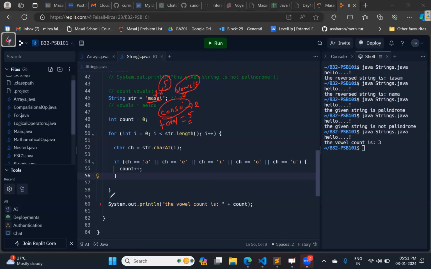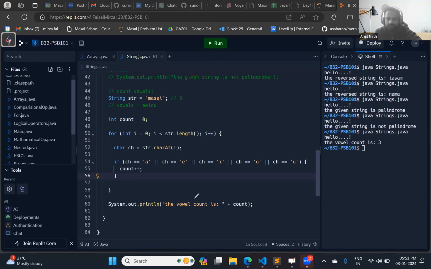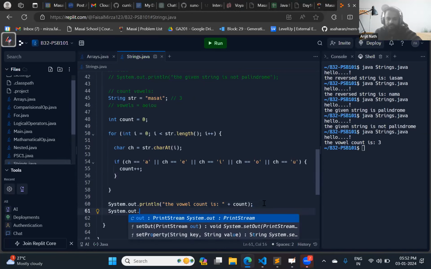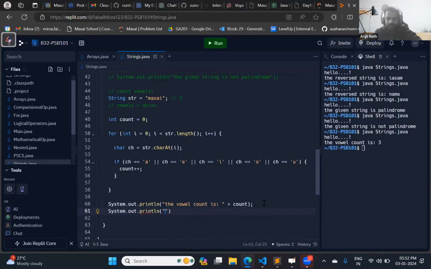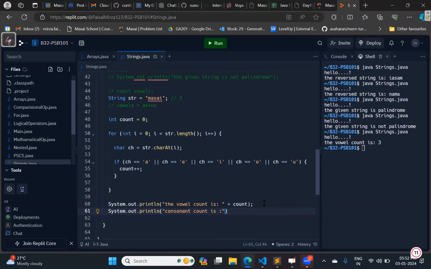If we are able to find out the vowels, how to find the consonants? Total minus the vowel count. We can say that consonant count is total minus the vowel count.